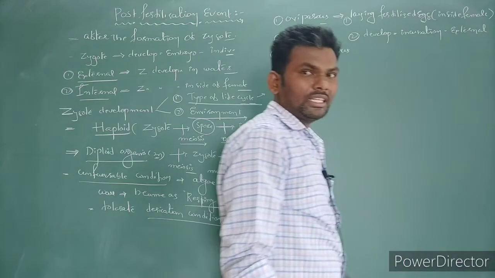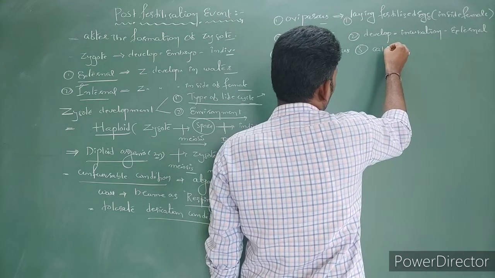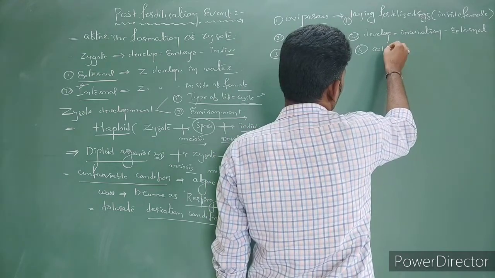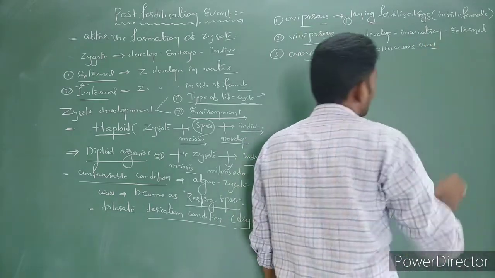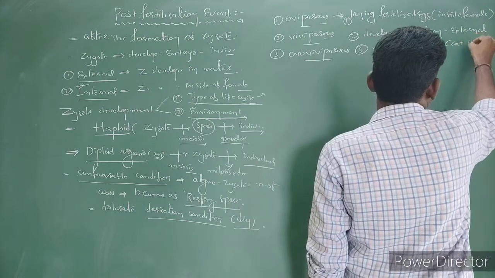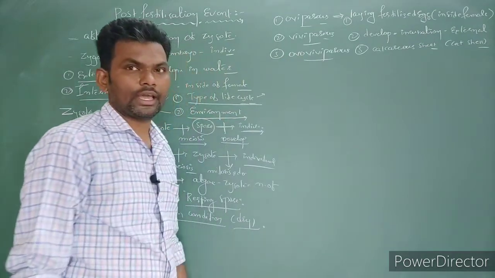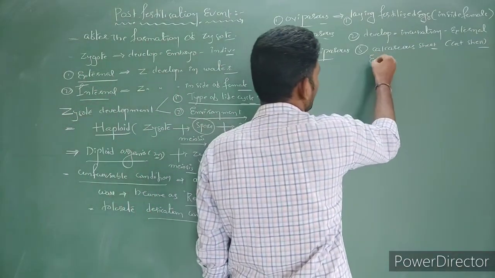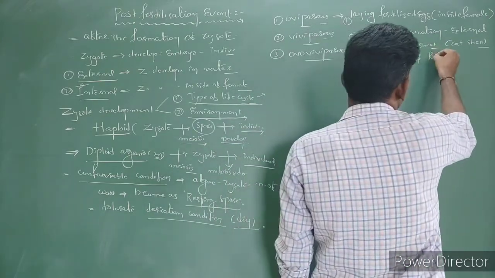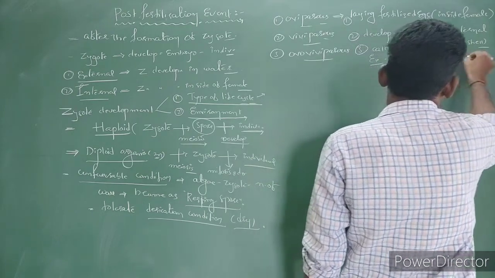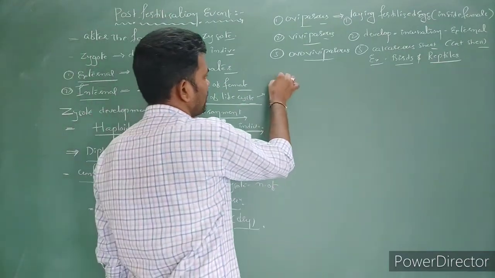Second point: the egg is covered by a calcareous shell, nothing but a calcium shell. So that is the character of oviparous. Examples are most of the birds and reptiles, terrestrial animals, which all come under oviparous. And next one is viviparous.